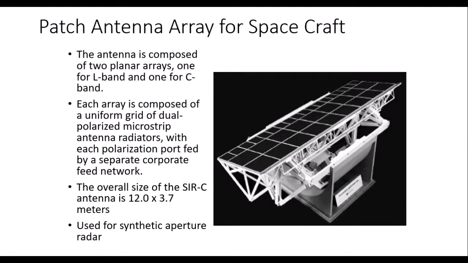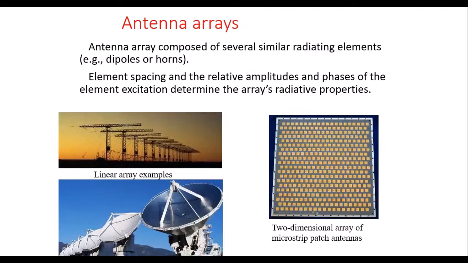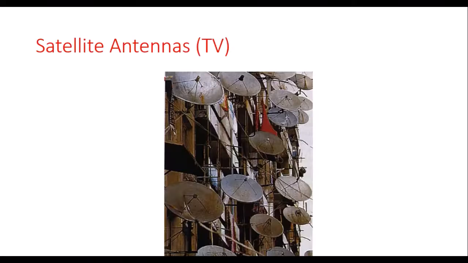And this is the patch antenna used for spacecraft also. And in the very large array, you can see similar types of antennas arranged in a line to increase the antenna characteristics. And this is also an example of antenna arrays, where different types of antennas are arranged.